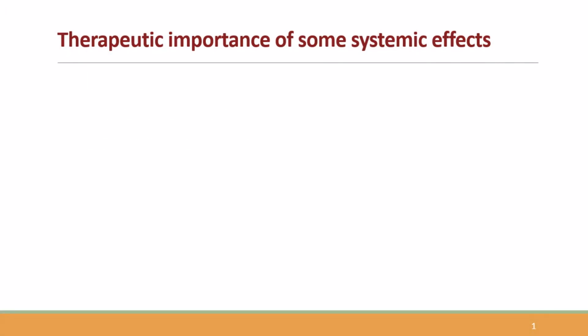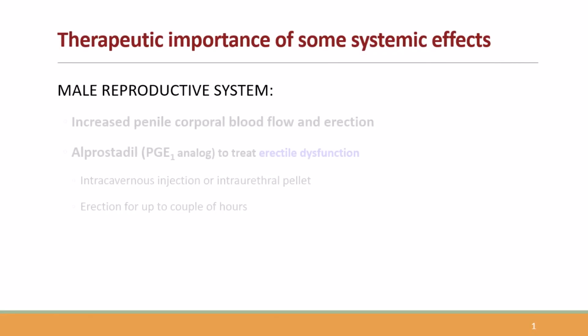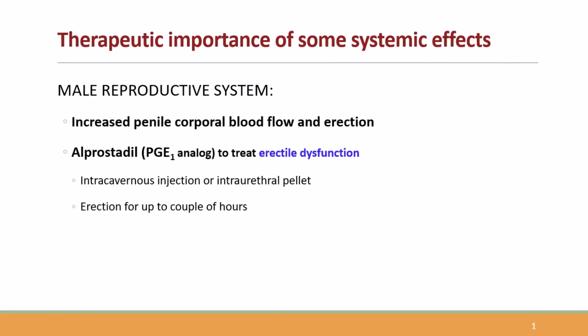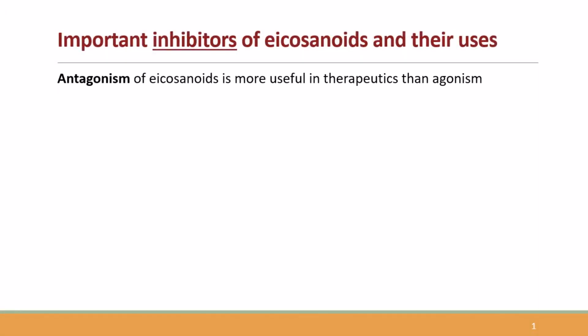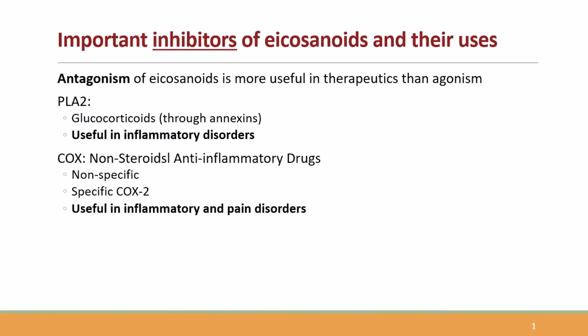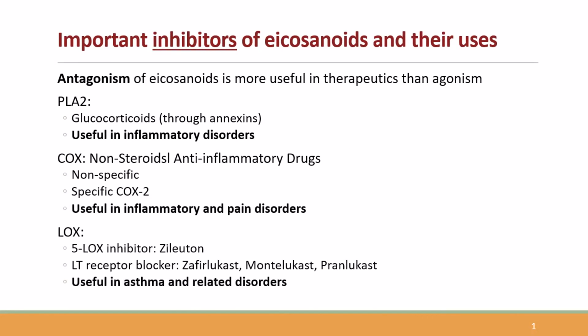Likewise, prostaglandins have important effects on the male reproductive system. They are helpful in treating erectile dysfunction when administered or injected directly. As discussed here, inhibition of eicosanoid synthesis is more useful clinically than their stimulation.